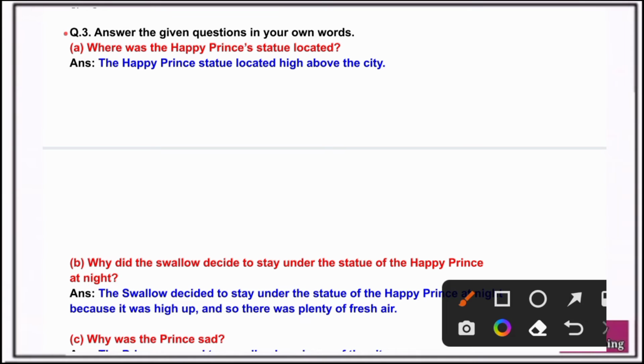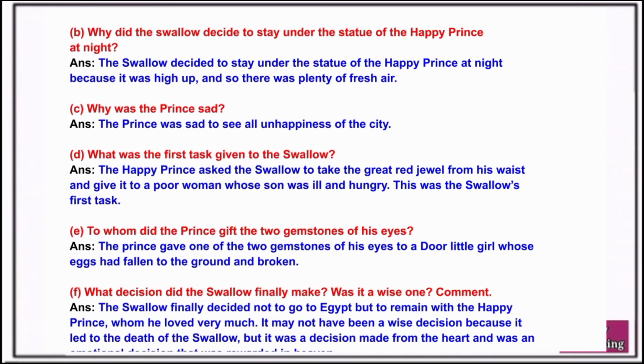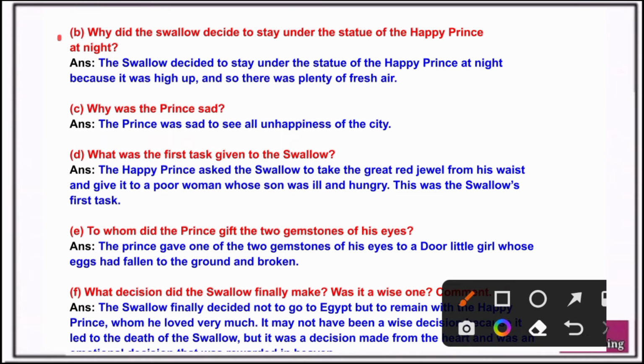Question number 3. Answer the given questions in your own words. A. Where was the Happy Prince statue located? Answer. The Happy Prince statue was located high above the city. Question B. Why did the swallow decide to stay under the statue of the Happy Prince at night? Answer. The swallow decided to stay under the statue of the Happy Prince at night because it was high up and so there was plenty of fresh air.